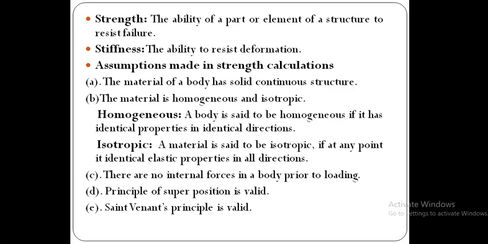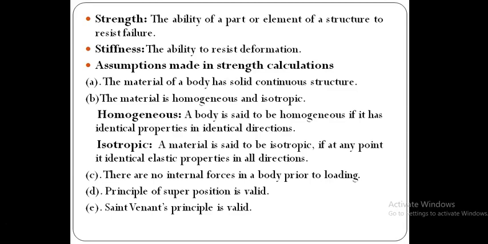The material of a body has solid continuous structure. Of course, this is the basic requirement of a material which is to be used for engineering purpose. So very important assumption: the material of a body has solid continuous structure. Next, the material is homogeneous and isotropic. What is homogeneous? A body is said to be homogeneous if it has identical properties in identical direction, which means that the material should have uniform composition throughout the section and it should have uniform properties in all directions.